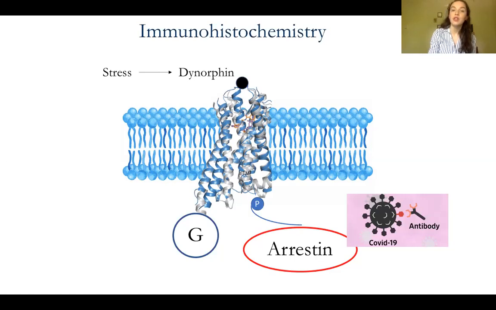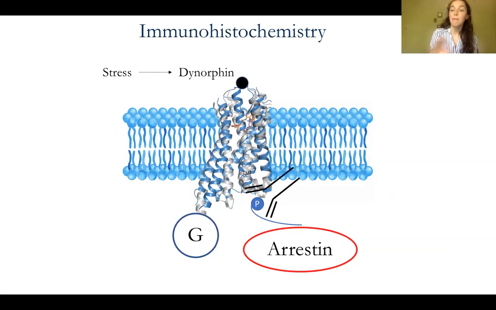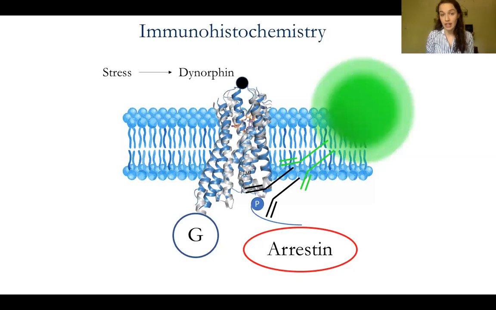So we're able to create antibodies that bind to this phosphorylated kappa opioid receptor, which would indicate dynorphin binding and activation of the receptor, and then apply another antibody that can bind to this antibody that only recognizes the site, and that antibody fluoresces. So we're able to visualize through fluorescence the activation of the kappa opioid receptor.